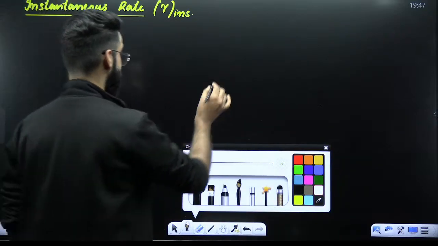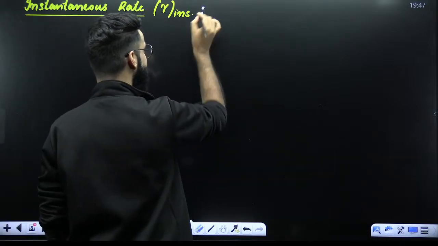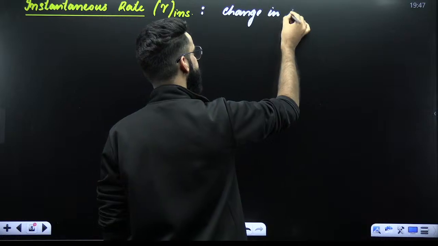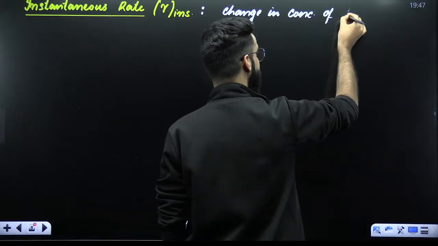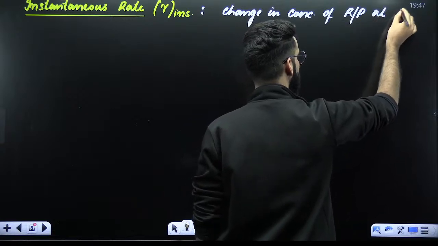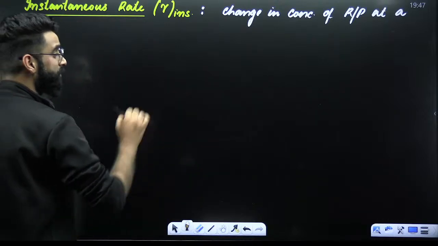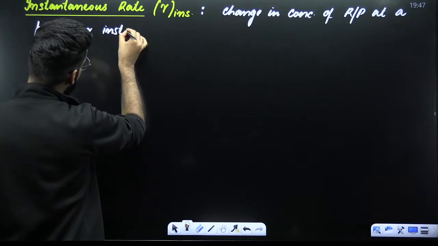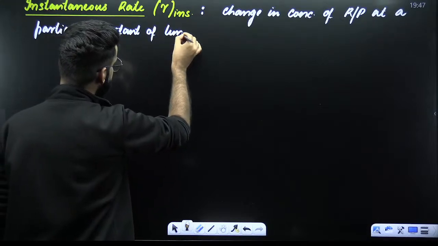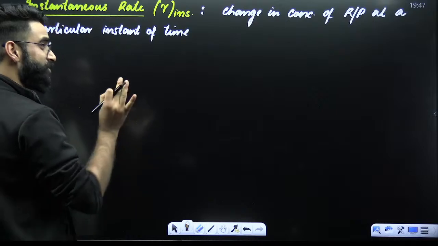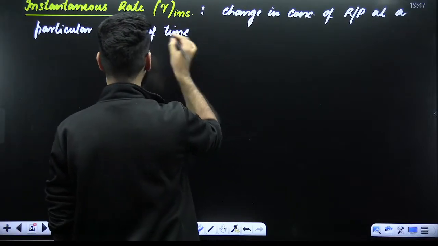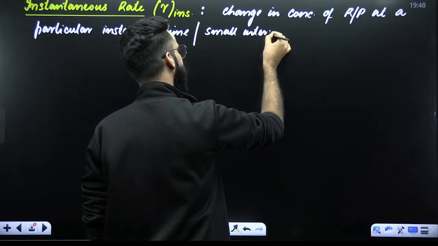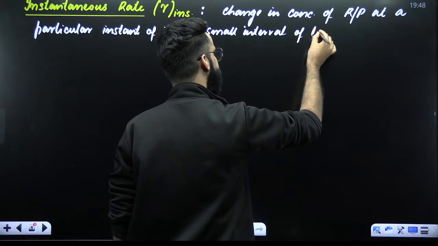Let me write its definition, then I'll make you understand what it means. Instantaneous rate of reaction is defined as the change in the concentration of either reactant or product at a particular instant of time, or you can define it like this as well: the change in the concentration of either reactant or product in a very, very, very small interval of time.